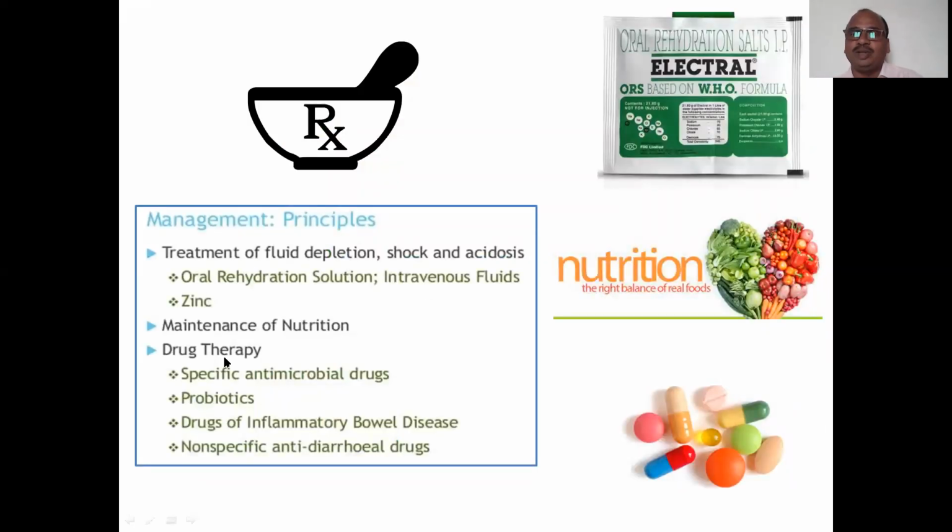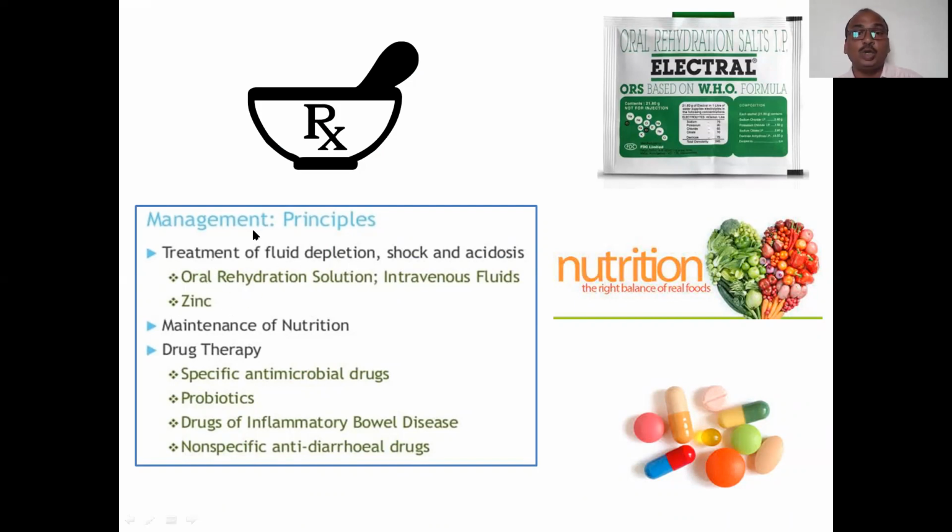Management: how to manage diarrhea, mainly three topics are there. First one is the treatment of fluid depletion, because there is a loss of heavy fluid, like water, and all the oral salts we are losing. That's why here we use oral rehydration salts or intravenous fluids. In severe cases, we are using intravenous fluids. That is number one. Zinc also we are using.